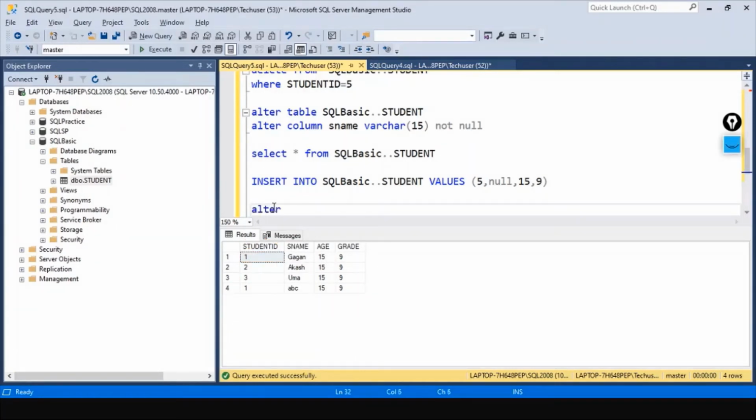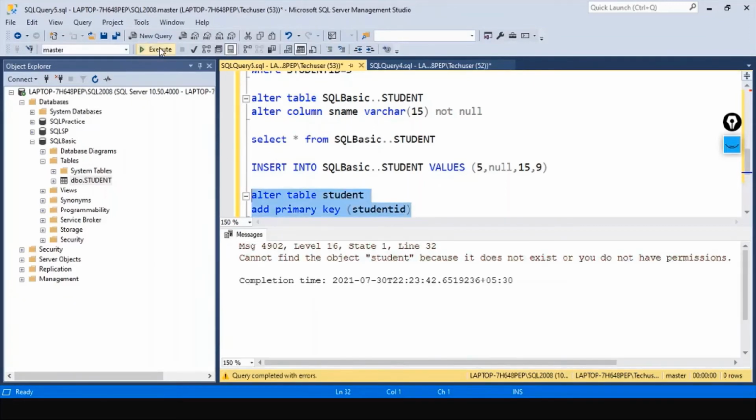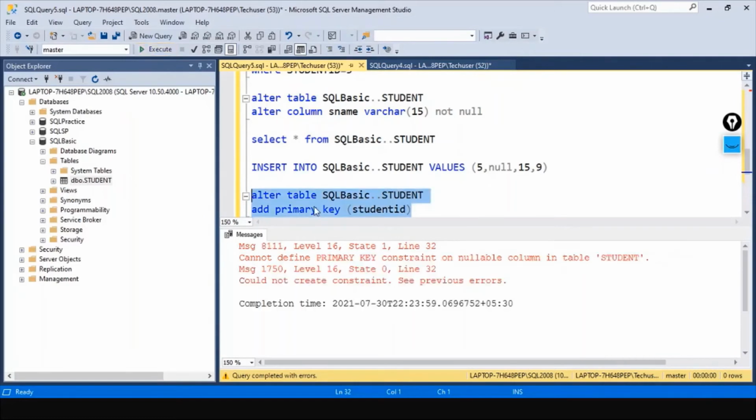Again, we will be using the alter command, alter table student. What are we trying to do? We are trying to add primary key on student ID. Okay. Try to execute, it fails.